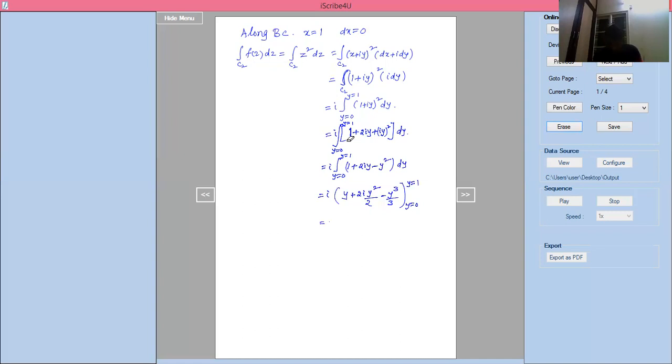Now i into, first this 2 and the 2 will cancel. y is nothing but 1, plus i into y square is nothing but 1 square, minus y cube is 1 by 3. Lower limit should be minus 0. Now I'll get i into 1 plus i minus 1 by 3. So this one I can write as minus 1 by 3 plus 1.